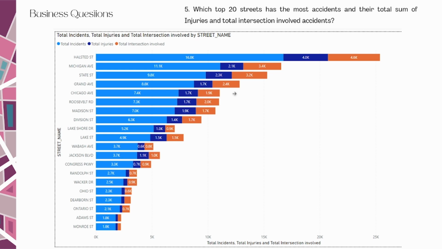This is also because that particular street is a major thoroughfare that spans through several neighborhoods of Chicago, making it a key connector between different types of neighborhoods, which is why there are a lot of people going through that street, which contributes to more crashes. So that's the end of my part.